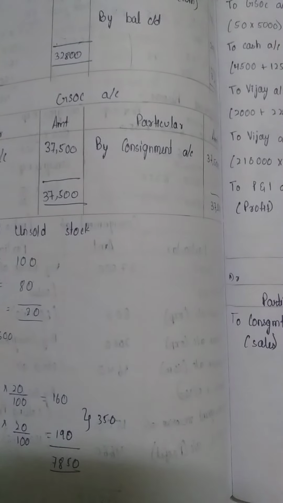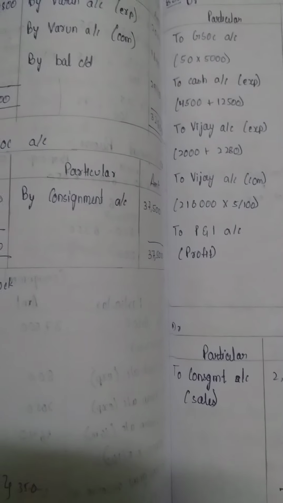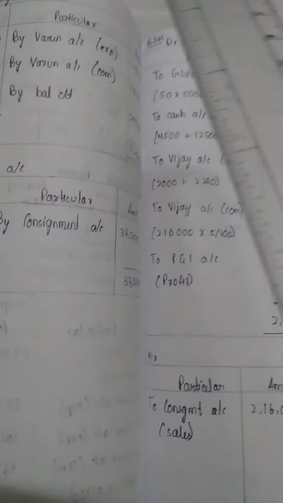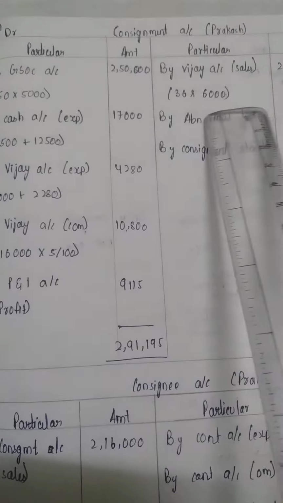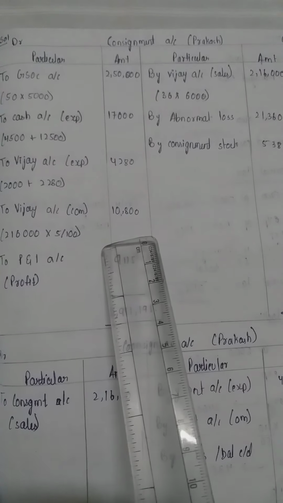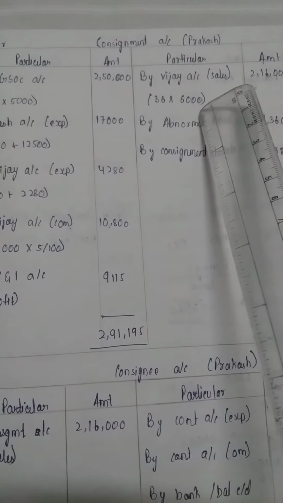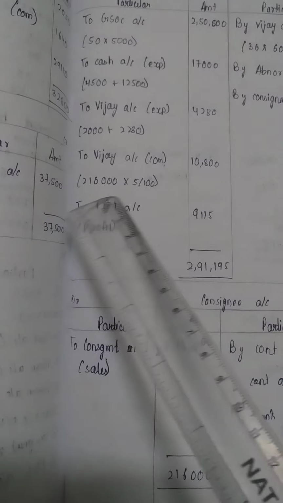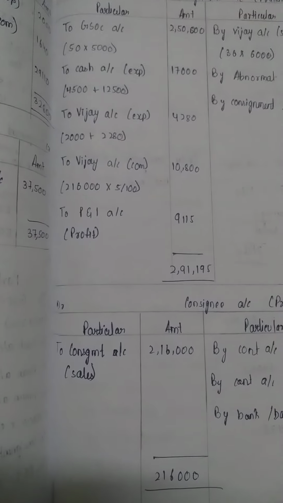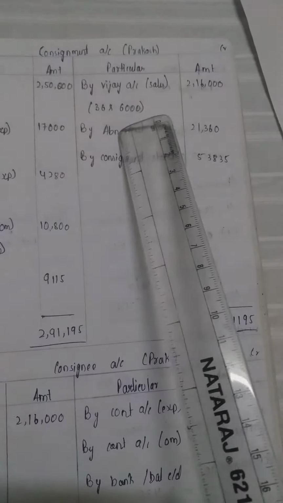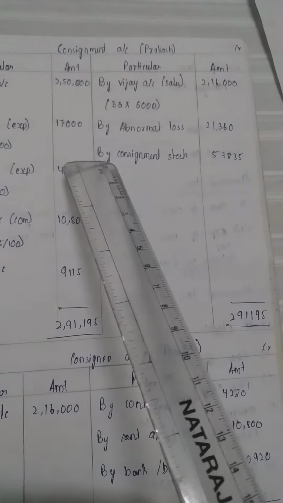And what is the sales amount? 2,16,000, by Vijay account. Where are we getting it from? 36,000. What is 36? They have sold 36 out of 46. From that we have to multiply 36 into 6,000, 2,16,000. Then 10,800. So we have to write here the same by abnormal loss.